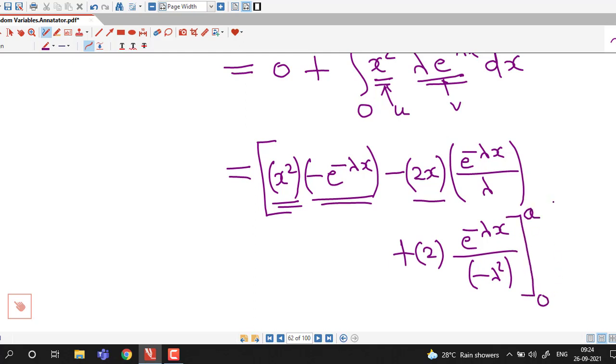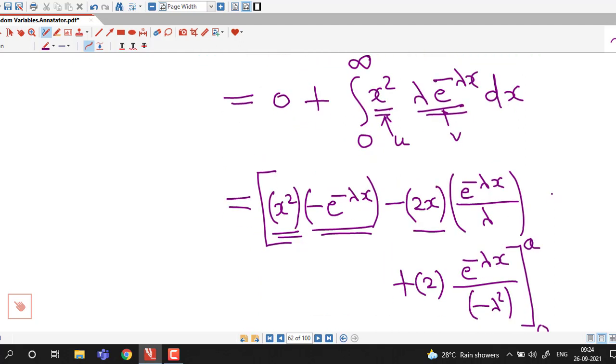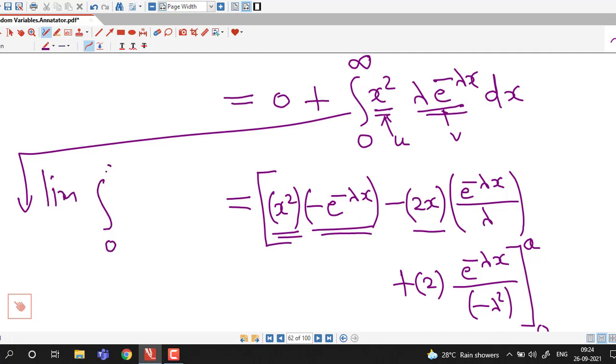Okay, here I have to write this integral as, I forgot to write this, as a limit of integral from 0 to a of x square times lambda e raised to minus lambda x dx, and a tending to infinity.